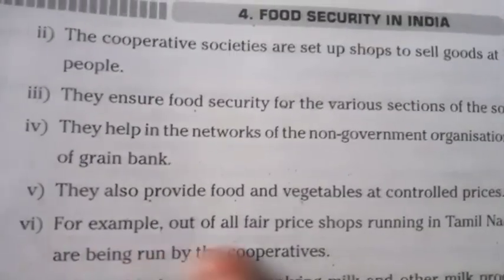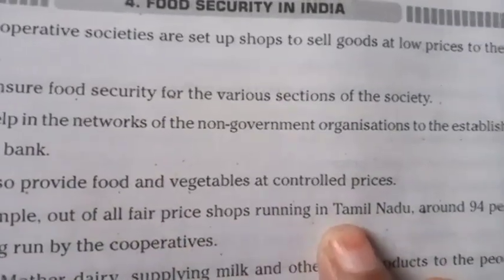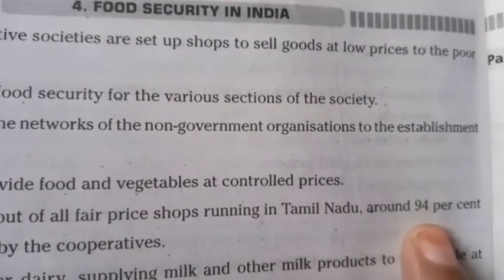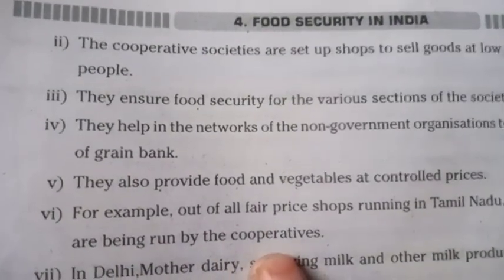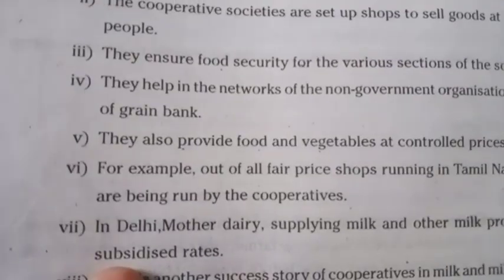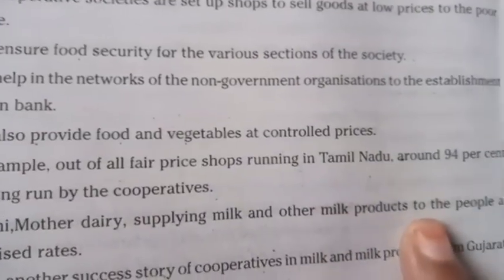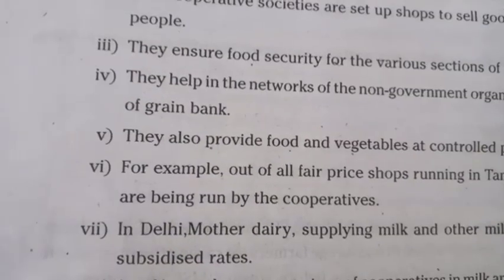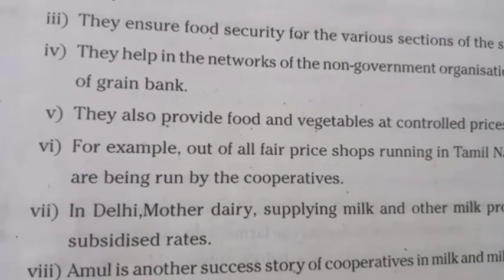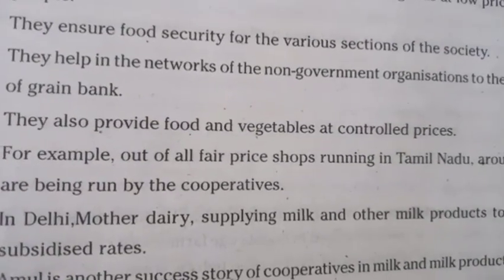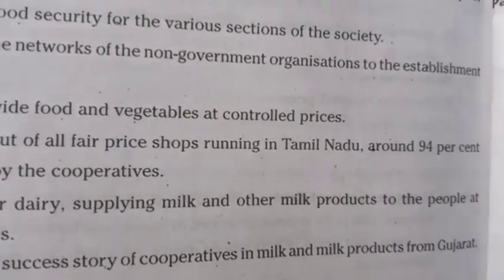Sixth point, for example, out of all fair price shops running in Tamil Nadu, around 94% are being run by the cooperatives. Seventh point, in Delhi, Mother Dairy supplies milk and other milk products to the people at subsidized rates. Eighth point, Amul is another success story of cooperatives in milk and milk products from Gujarat.